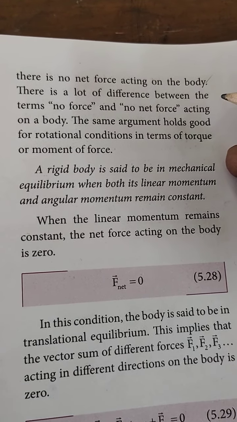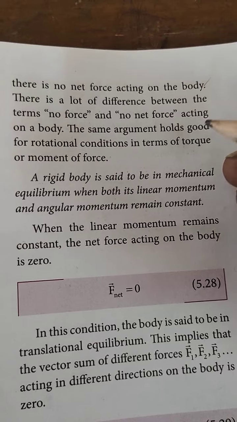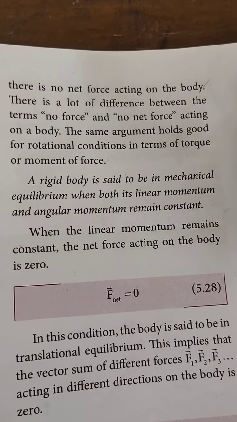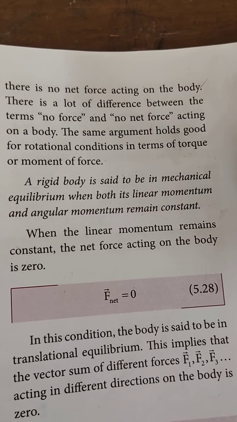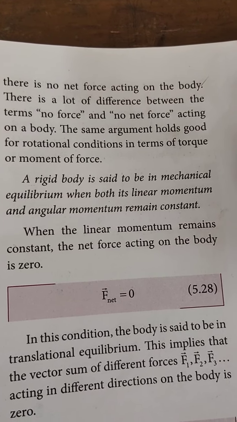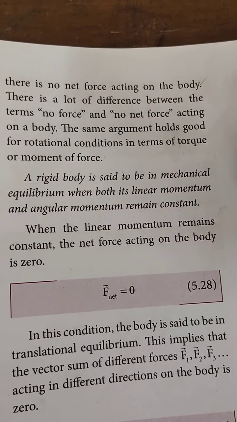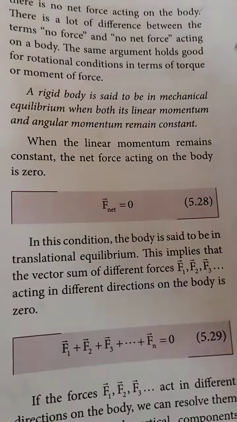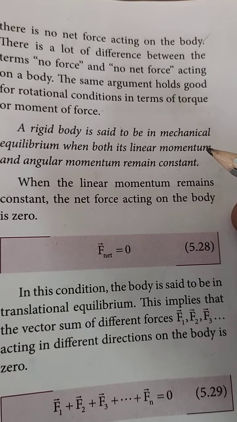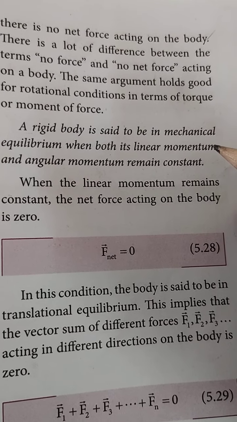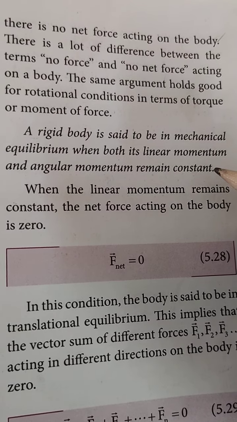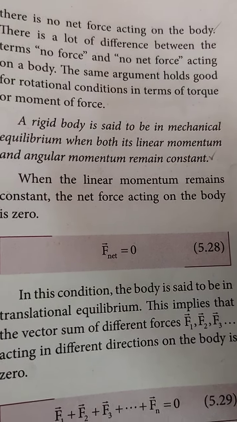There is a lot of difference between the terms no force and no net force acting on your body. The same argument holds good for rotational conditions in terms of torque and moment of force. So here, a rigid body is said to be in mechanical equilibrium when both its linear momentum and angular momentum remain constant.